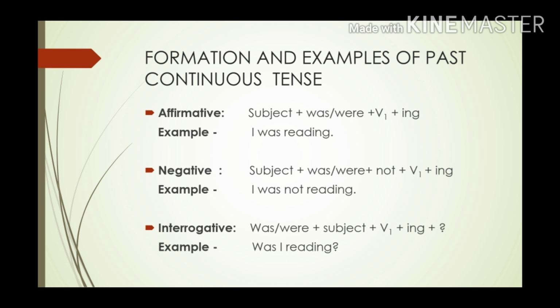When we have to make interrogative sentences, then was and were will come at the beginning of the sentence. So here the formula is was or were, subject, and then verb first form with ing. For example, was I reading, were they reading, etc. And don't forget, put the question mark after the sentence. So this is how we form the past continuous tense.